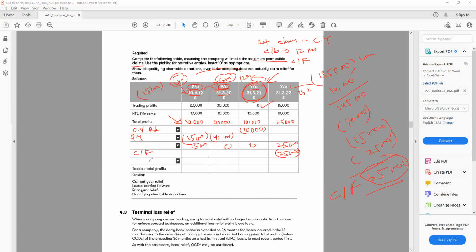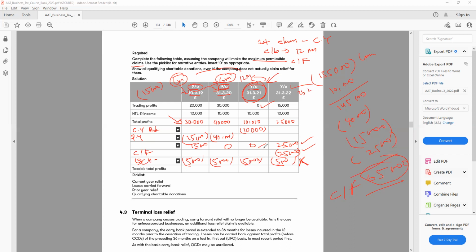All right, then there's a QCD, qualified charitable donation. To show the QCD, every year is 5,000. So 5,000 minus 5,000, minus 5,000, minus 5,000. Now you can see this one, all 25,000 is gone. So I have nothing here. So this QCD is wasted because 25,000 was the profit and we covered it by the loss. So we have nothing. So my QCD, or allowable expenditure for the charity, is wasted.